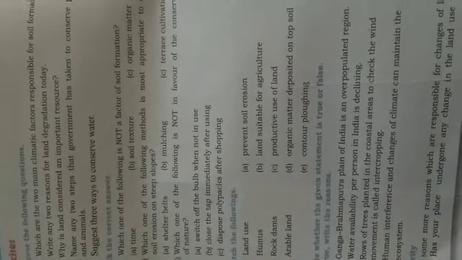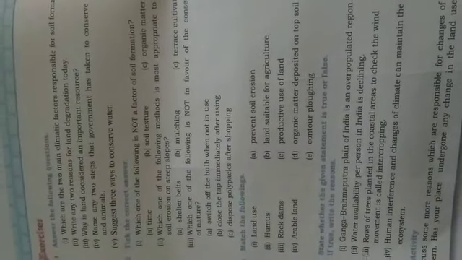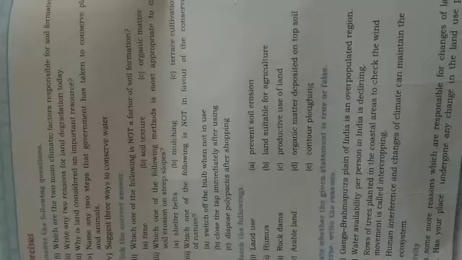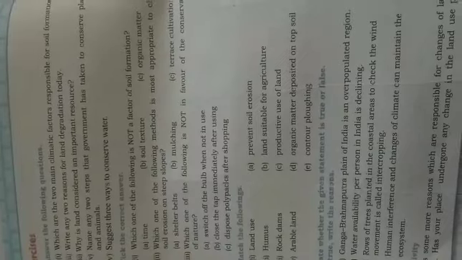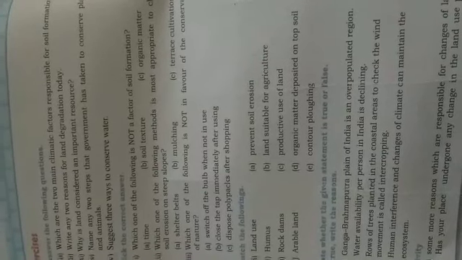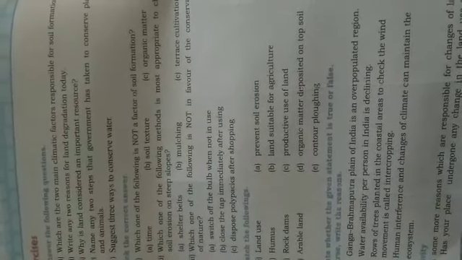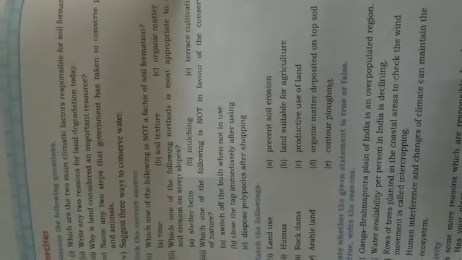Next, name any two steps that the government has taken to conserve plants and animals. So in this question, the first step we can write is Van Mahotsava, a step which is taken by the Indian government, and another one is CITES, which is taken by the international community, in which trading of plants and animals is prohibited. Okay, so our next or last question is, suggest 3 ways to conserve water.